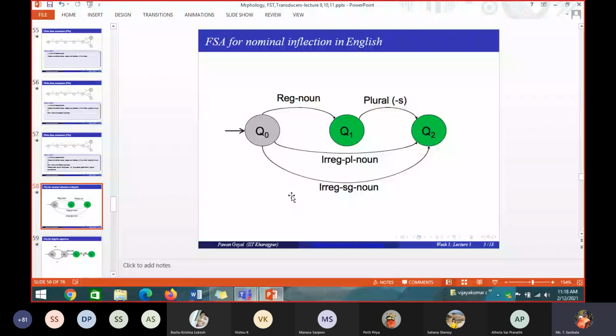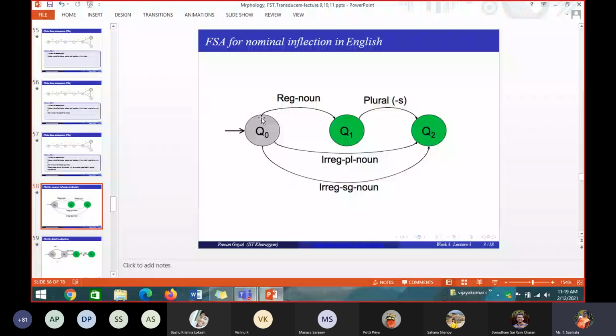Irregular plural noun, irregular singular noun. Regular noun and regular plural noun. Very good. Regular noun, it will also accept regular noun singular, and regular plural as well. So if I give a word called cat, will it accept? Yes, ma'am. If I give a word called cats, will it accept? Yes.